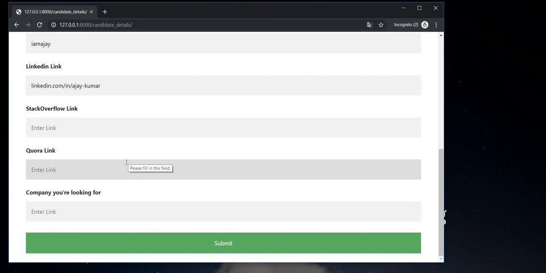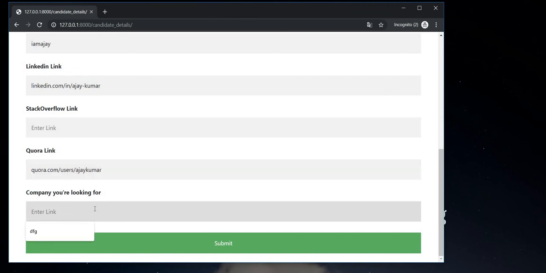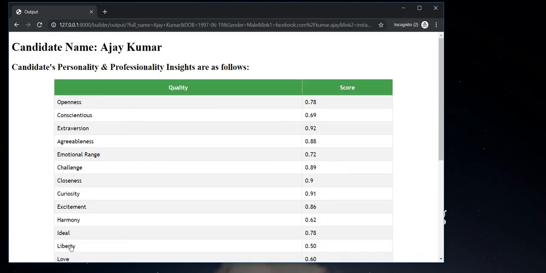The Quora link is Quora.com/users/ajay. This is an important field which the company is looking into. As only one company is currently registered here, I'll just type their data. The user's data has been filled, and now we'll submit it. After submitting, this has been projected.